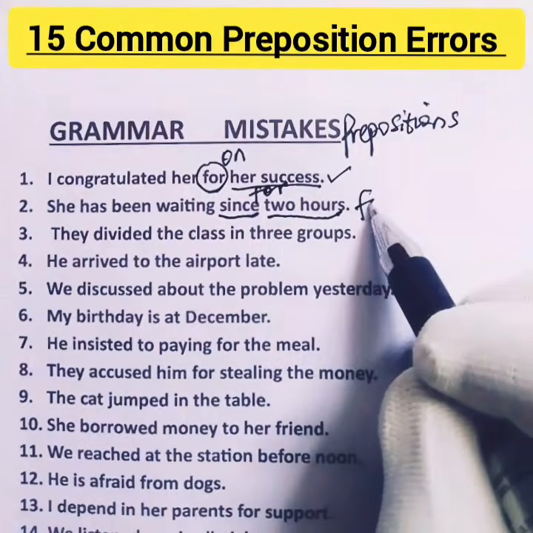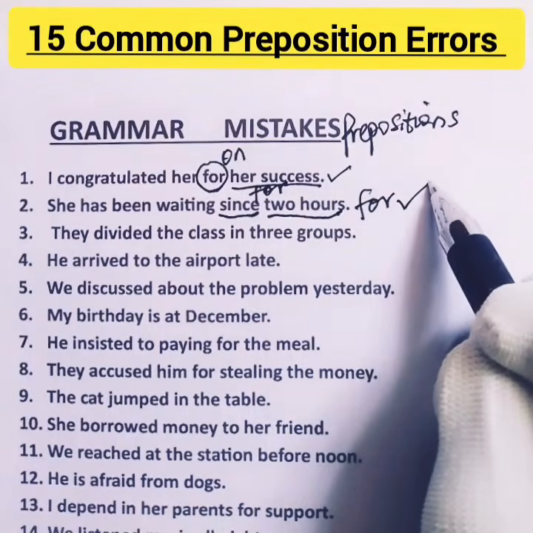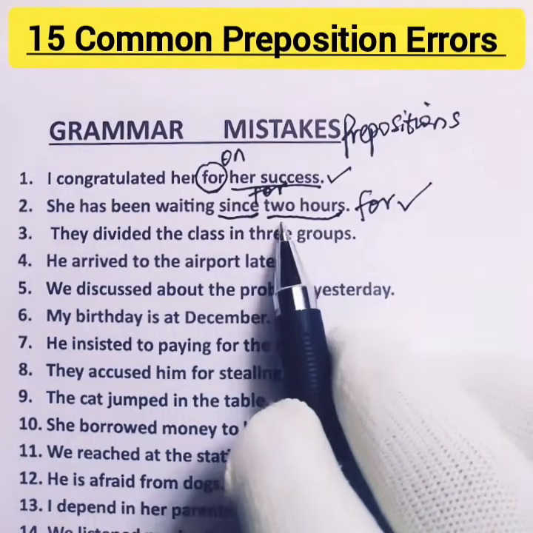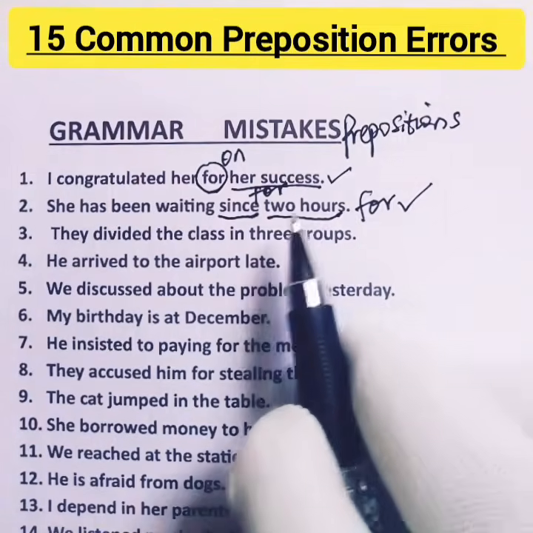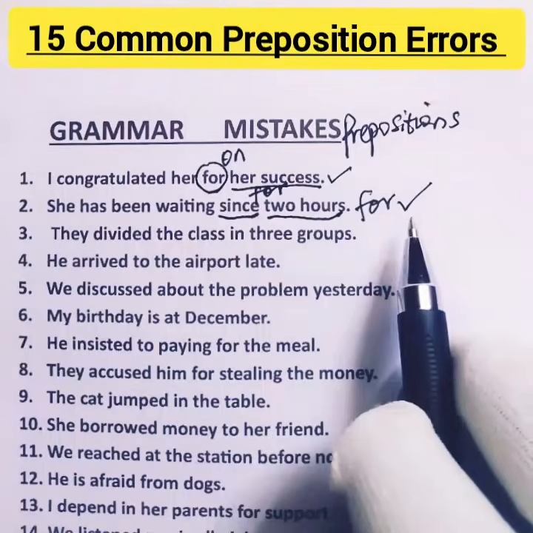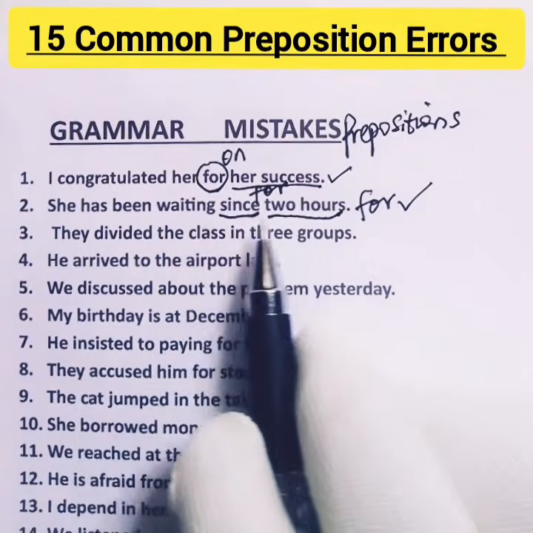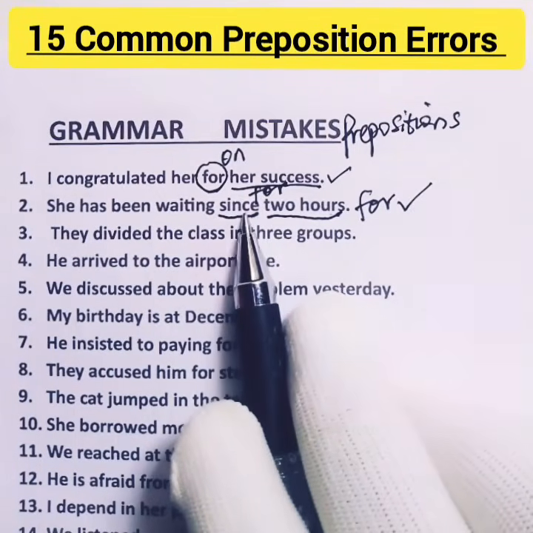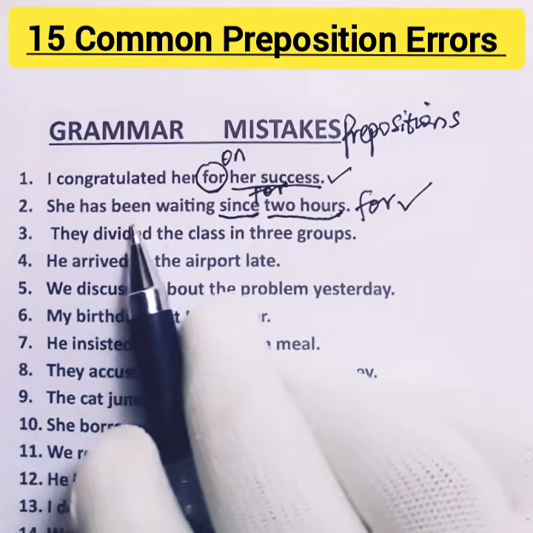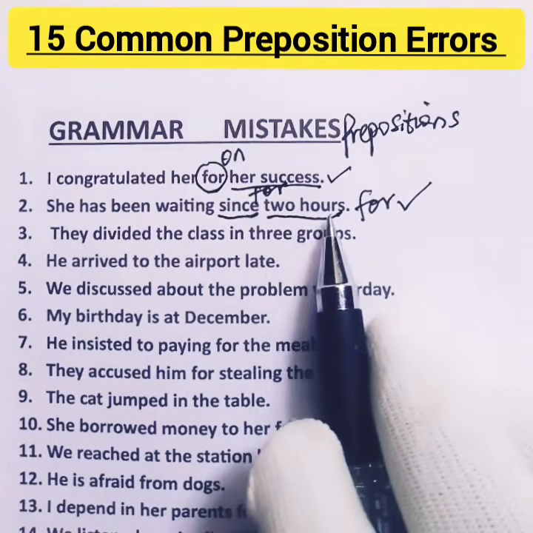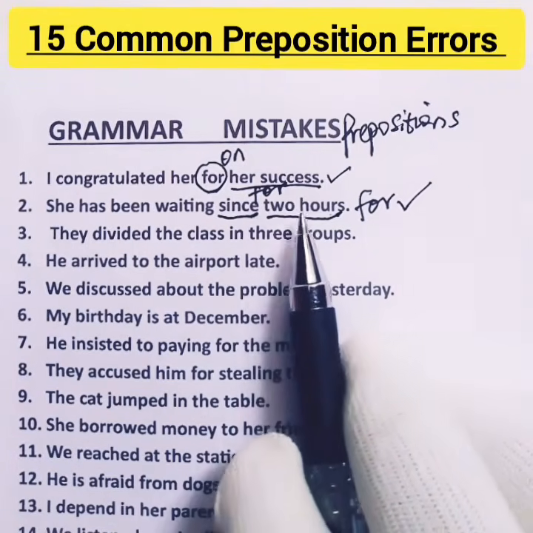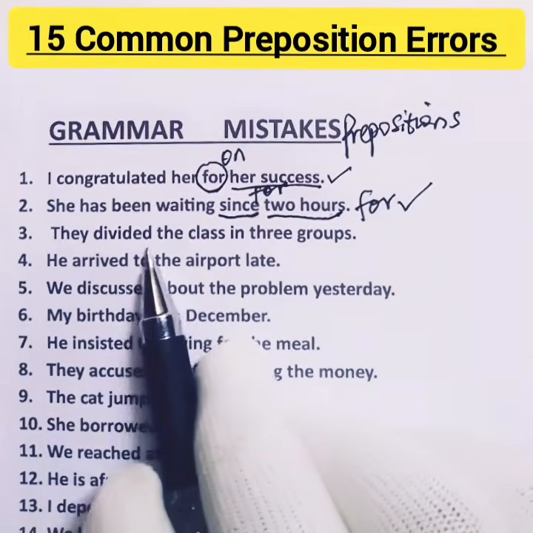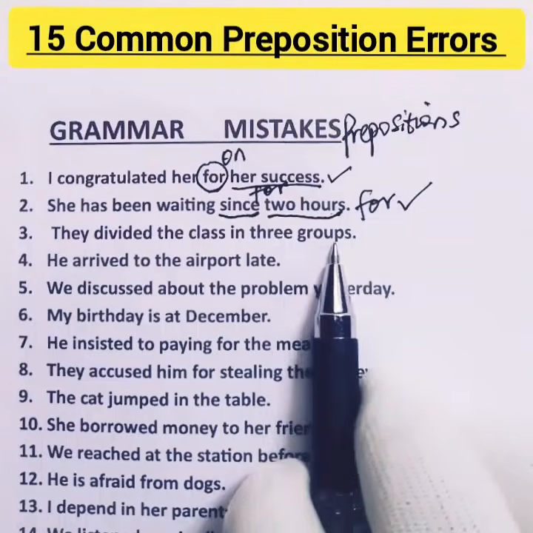So for is the correct preposition to use. We use for when talking about period of time, 2 hours, 3 hours, 4 hours, and so on. So she has been waiting for 2 hours. If you want to use since in this sentence, you can say she has been waiting since morning. That means she started waiting in the morning.